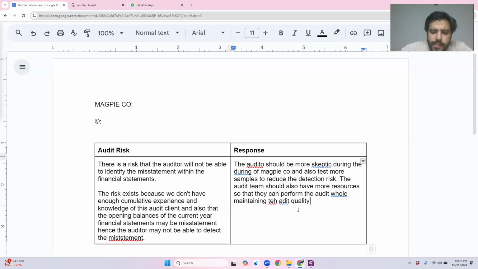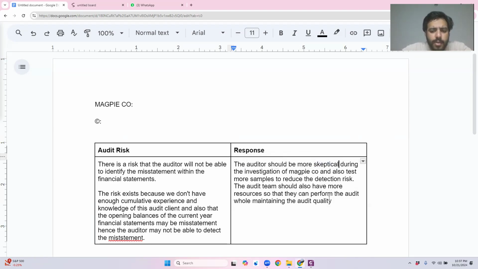Got it? So this is how I'm going to answer, because obviously I cannot learn every single thing from the scenario, from the hack that I provided you. It is impossible to do so. But gaining an understanding and writing the proper thing that is going to give you marks, pick out the answer right now. The kit's answer that the examiner has written down against Magpie Corporation, against the new client risk. Spot out what kind of response has been given by the examiner there.